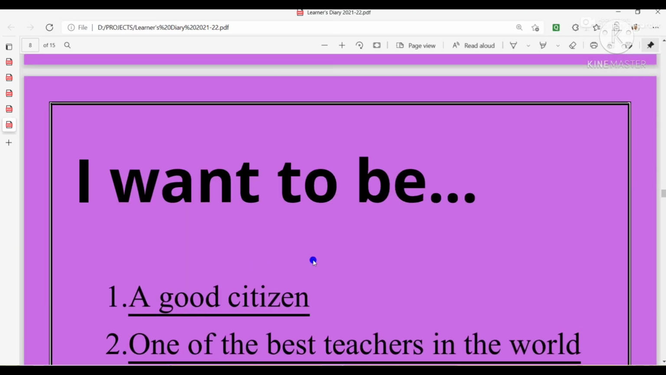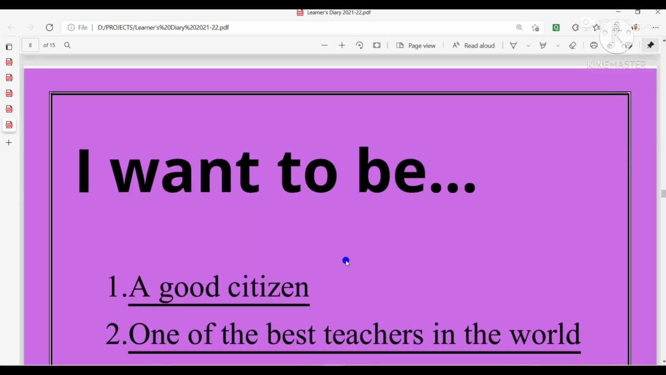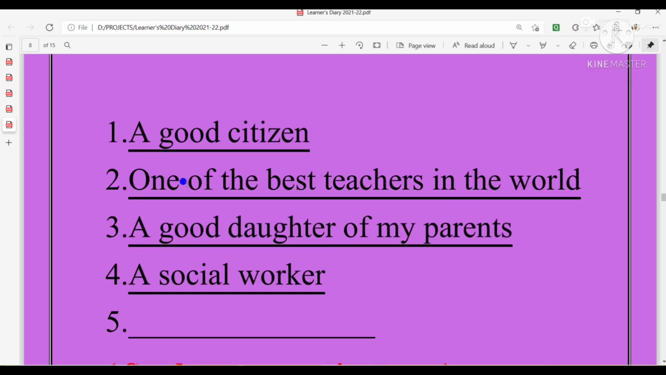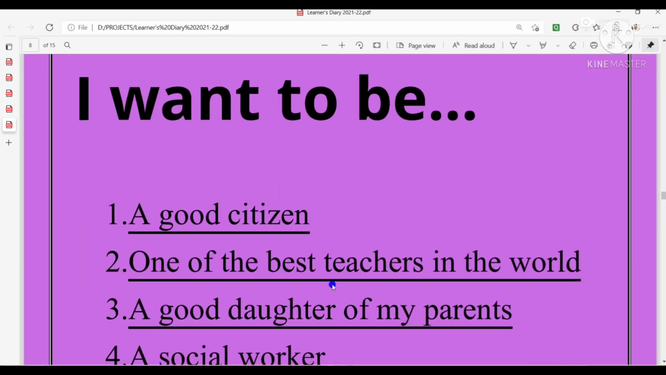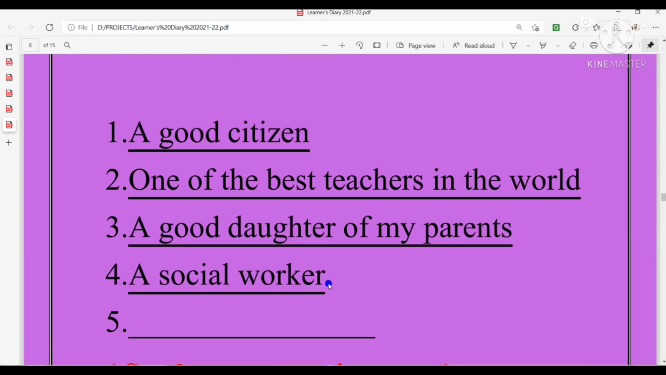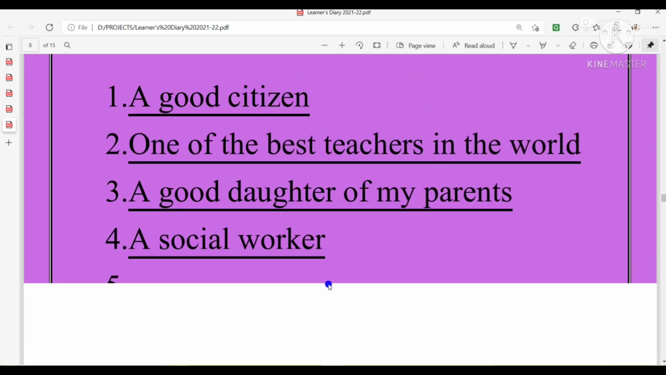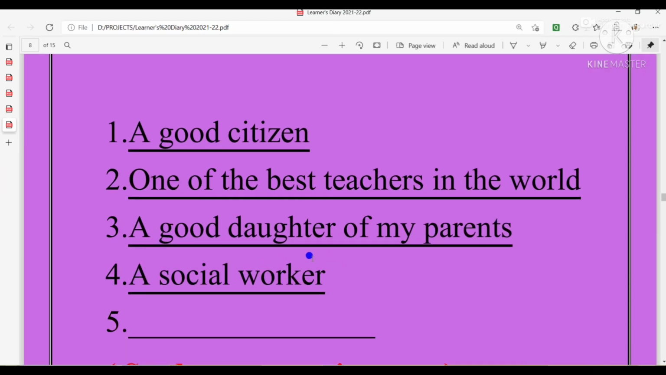Then the next page is I want to be. Here you will write what you want to become. So I have written a good citizen, one of the best teachers in the world, a good daughter of my parents. You can write a good son of my parents if you are a boy. Then a social worker. So like that you will write some good points that you want to become, so that the examiner's point of view will be better for you to award a good grade or good mark. Okay, so I have mentioned this. I want to be. You can write your own.